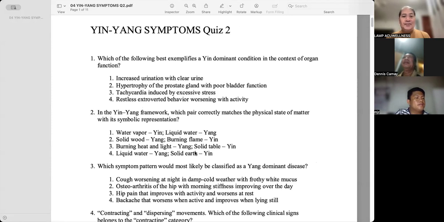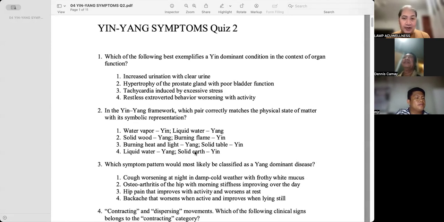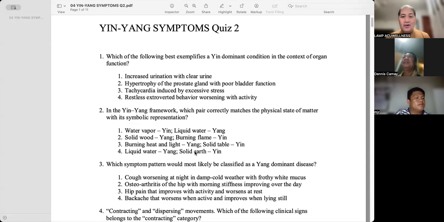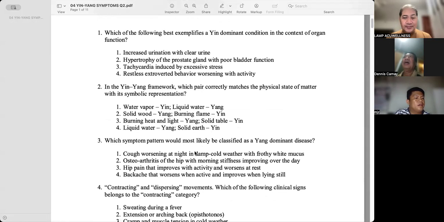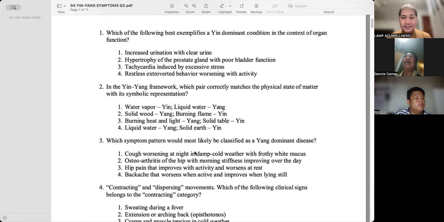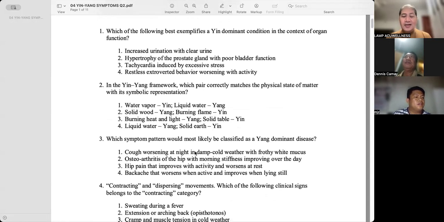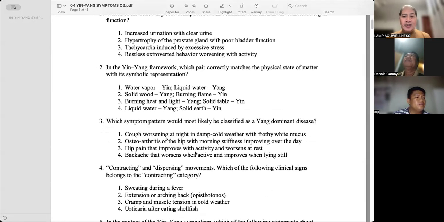Which of the following best exemplifies a yin dominant condition in the context of organ function? Hypertrophy of the prostate gland with poor bladder function. In the yin-yang framework, which pair correctly matches the physical state of matter with its symbolic representation? Burning heat and light, yang. Solid.